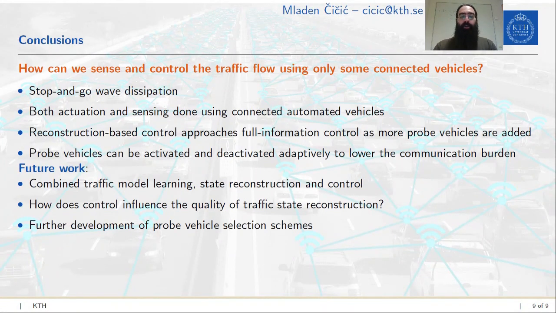Another interesting question that one might ask is how does controlling actuator vehicles and probe vehicles affect the traffic state reconstruction quality? And one might even think of a way of optimally controlling probe vehicles in order to ensure best possible traffic state reconstruction. And then finally, here we use the very simple probe vehicle selection scheme, and one might think of many other more complicated and better selection schemes to use.